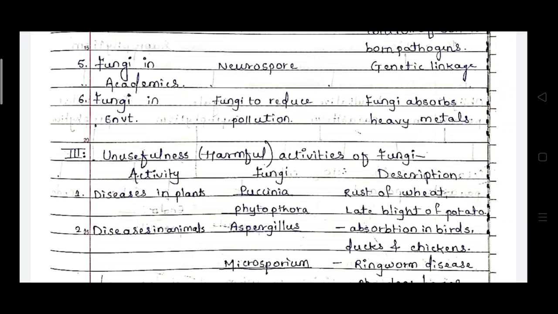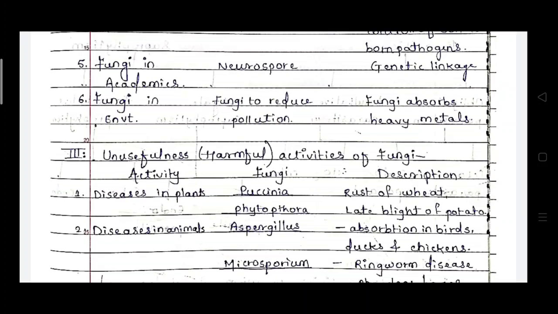So the main one is that these fungi create or spread diseases to the plants. For example, the Puccinia fungi can spread the disease rust of wheat. On the leaves of the wheat plant, a brownish fungal growth occurs, that is the rust. So this Puccinia will affect wheat plants with rust.